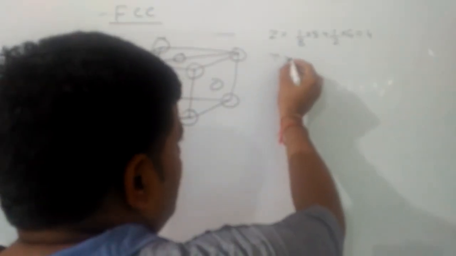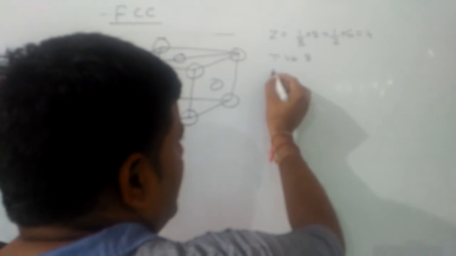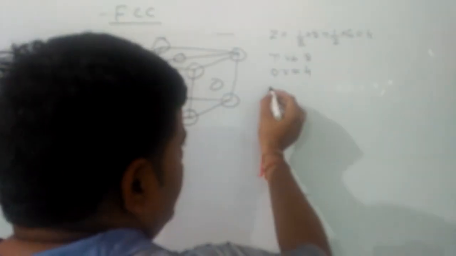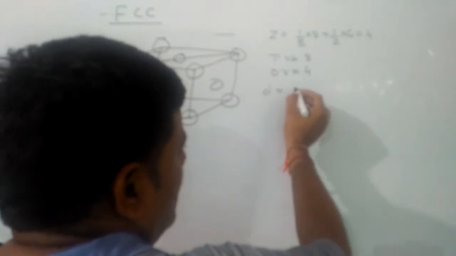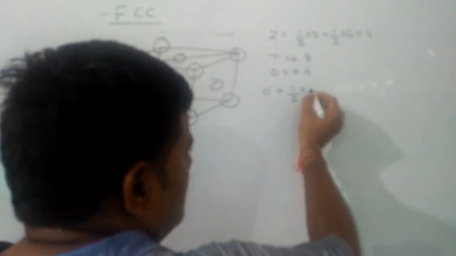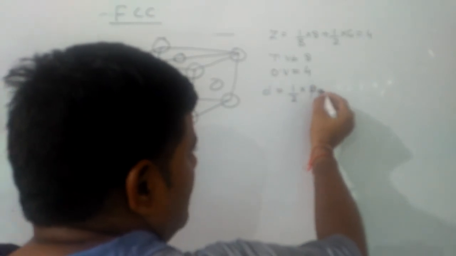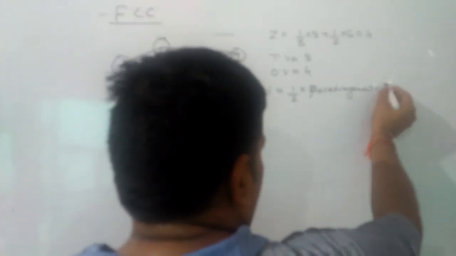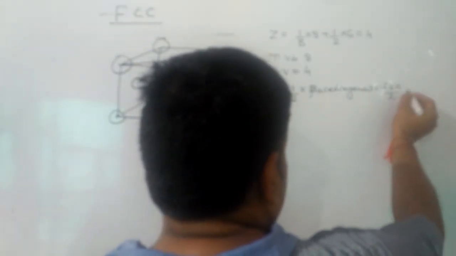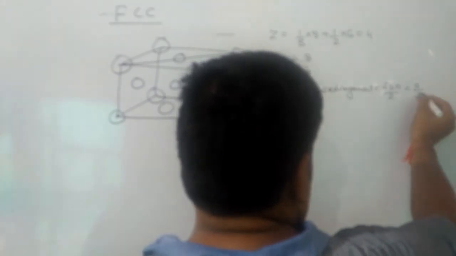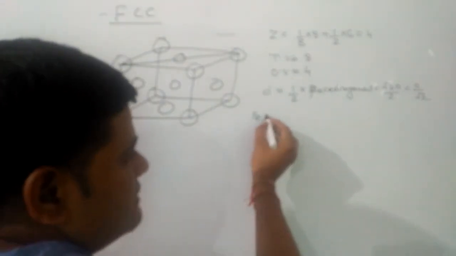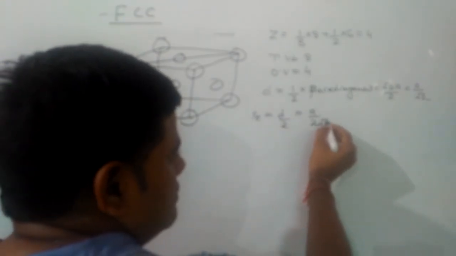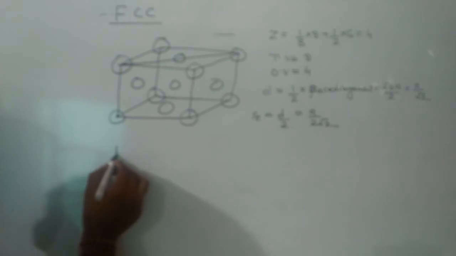Tetrahedral void will be 8. Octahedral void will be half of it, that will be 4. And the neighboring atom distance should be equal to half of the face diagonal, and we have discussed face diagonal will be root 2 a, so half of it comes out to be a by root 2. Now we have to find out radius, that will be half of d, and that will be a by 2 root 2.